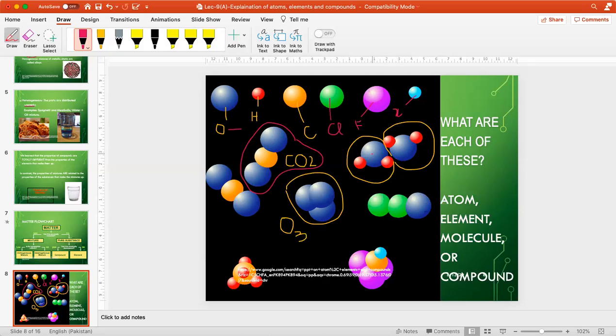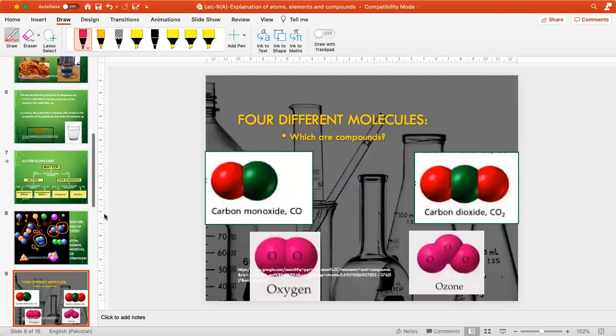Here you can see hydrogen and oxygen and 2 hydrogens. So this is a molecule. Since it is made of 2 different types of elements, so this is compound. Now we come to another example, 4 different molecules. अब आपने 4 different molecules को identify करना है.